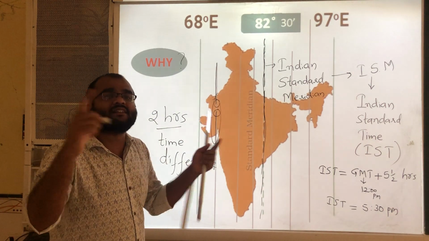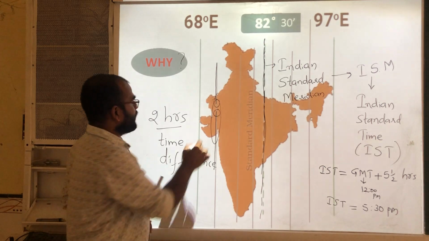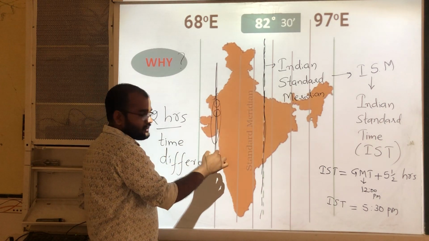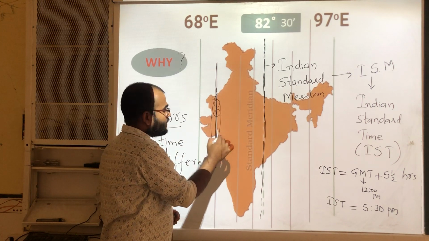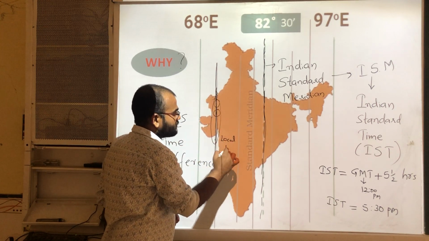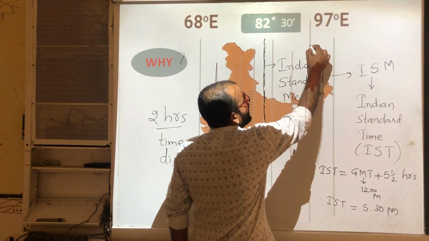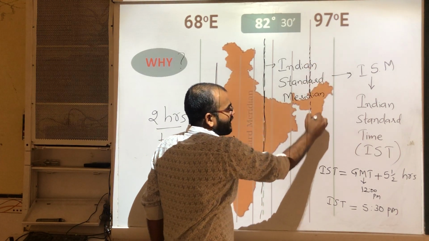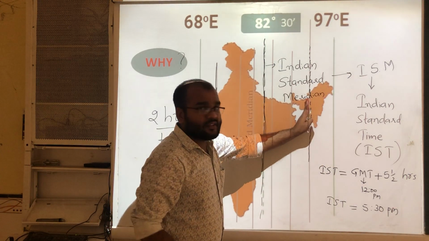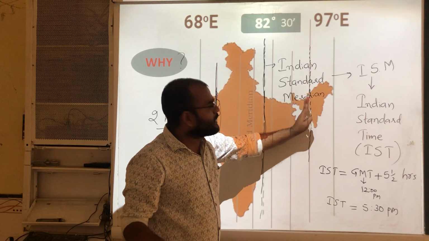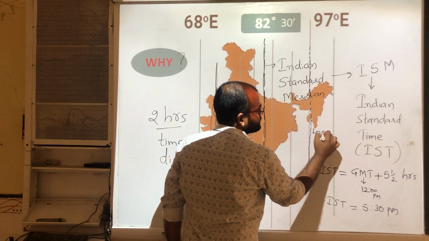In order to avoid the problems due to local timings. If you follow the time depending upon this longitude, that is one local time. For example, some members wanted to follow the time passing through this line, or to calculate the time based on that meridian. Then that is their local time.